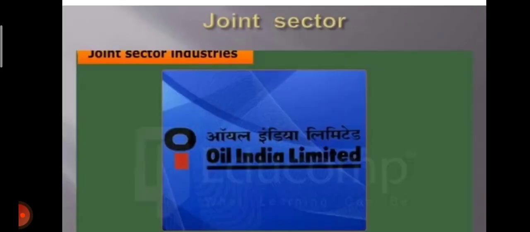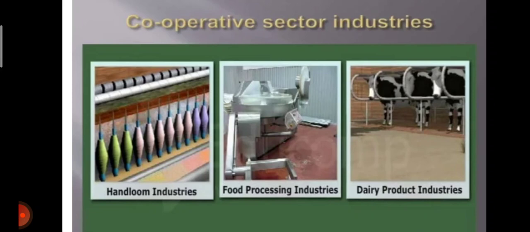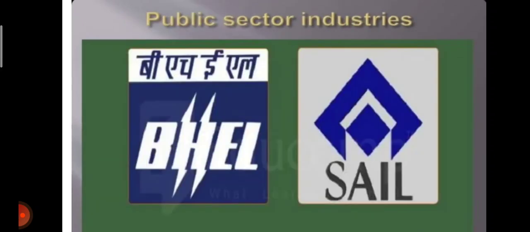Next, you can see the example of a joint sector industry, Oil India Limited. Oil India Limited is a joint sector industry. Private sector industries: you can see here the Tata industry and the Bajaj industry. Cooperative sector industries are the handloom industries, food processing industries, and dairy products industries. Public sector industries are BHEL, at Bhopal, Hardwar, and Hyderabad, and SAIL, which is steel and iron in India with its name SAIL.